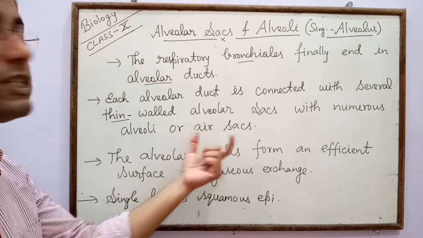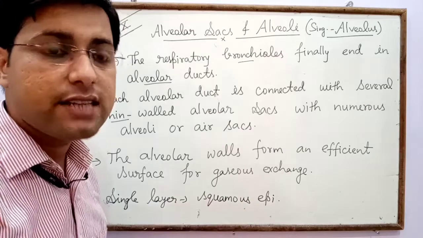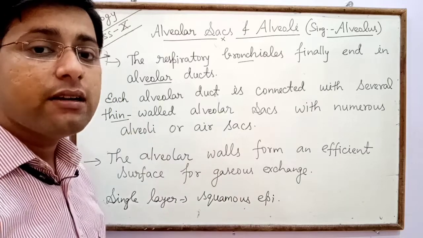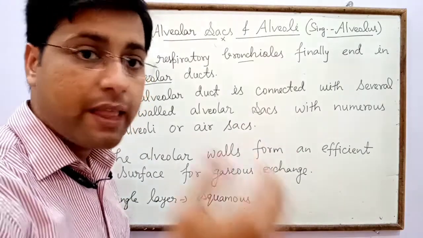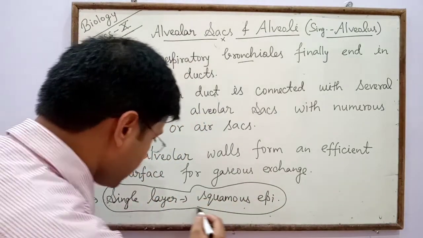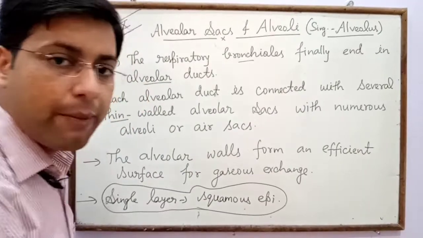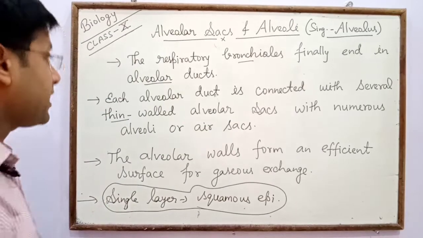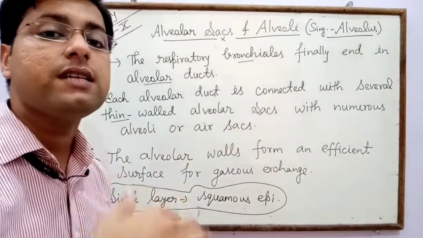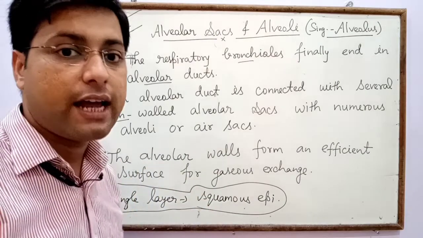The alveolar walls form an efficient surface for gaseous exchange, meaning they help receive oxygen and release carbon dioxide, and the wall is single layered, made up of squamous epithelium. This is very important for 1 mark. The alveolar sac is made up of which type of tissue? Squamous epithelium, which is a single layer. The alveolar sac and alveoli receive the oxygen-rich fresh air, and many blood capillaries surround the alveolar sac.